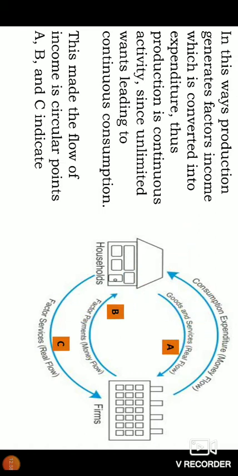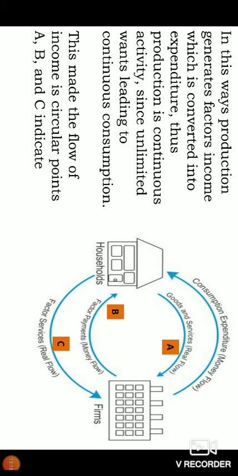So how does it help in the calculation of national income? You see, this shows the flow of income in a circular motion. First, I'm calling A the real flow.